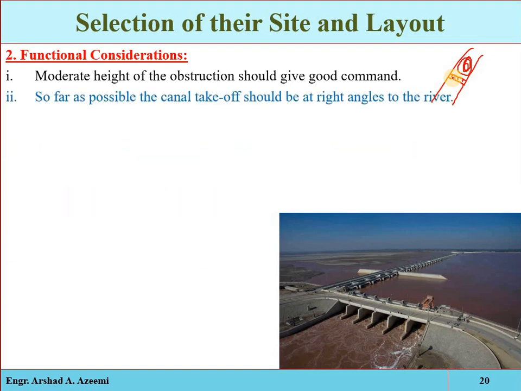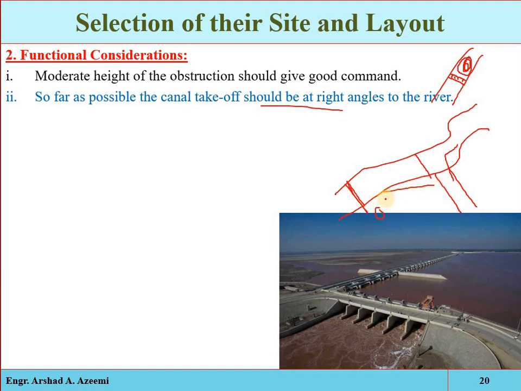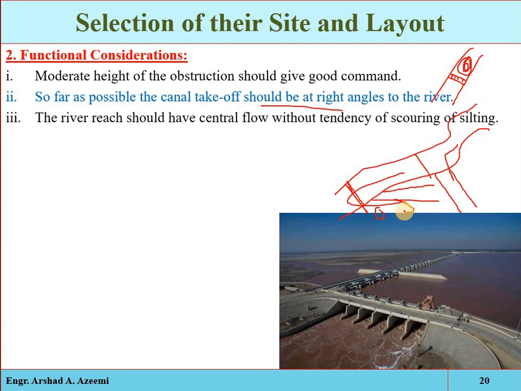So far as possible, the canal take-off should be at right angle. That is also most important. Suppose we have a natural river, so such a site will be selected where we can take out a canal at right angle to the river. Suppose we have selected this portion for the construction of headworks, and here we have some obstruction, then the canal will be taken out in this direction, which is not recommended. So such a site will be selected where the canal can be taken out at right angle to the natural river.